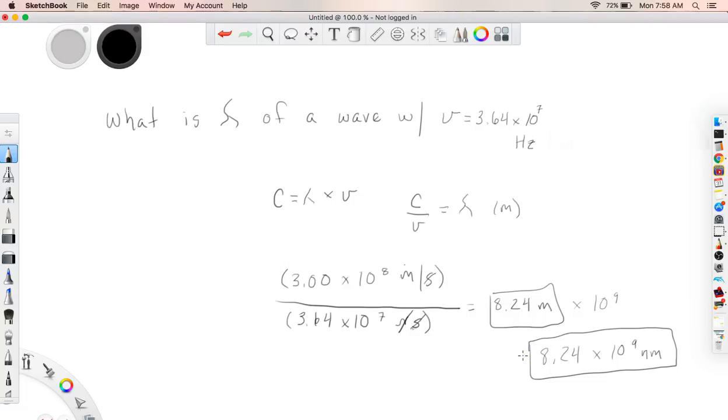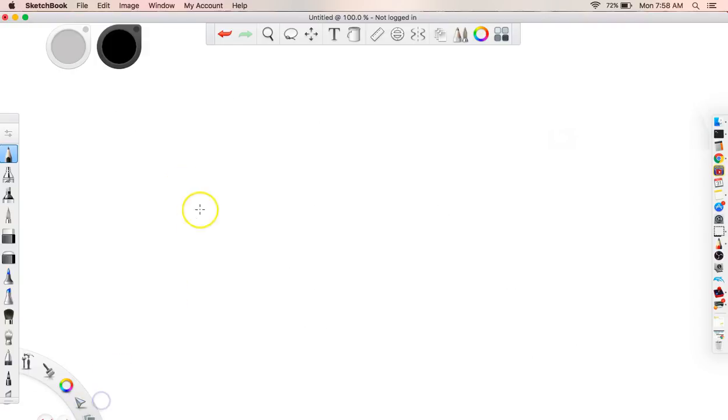Now I did mention there's one other thing I wanted to talk about here, and that is the relationship of energy to frequency and wavelength. So first of all, what you want to realize is that if I take wavelength times frequency, and here's the speed of light, okay, the relationship that these have to one another is that they are inversely proportional. Right? This is an inverse relationship, meaning as one of these goes up, the other one has to go down in order to maintain, because the speed of light is constant. Remember that.